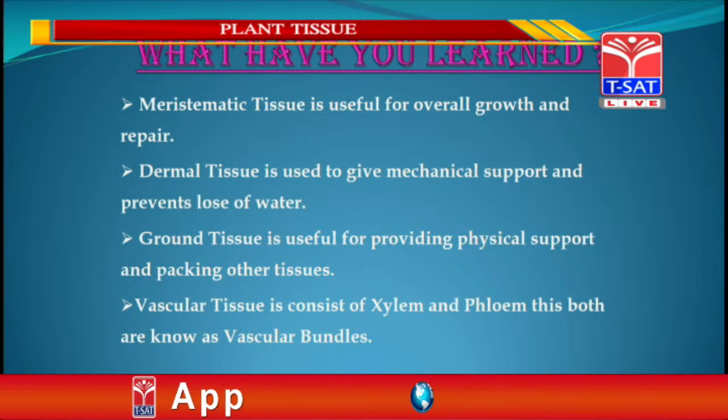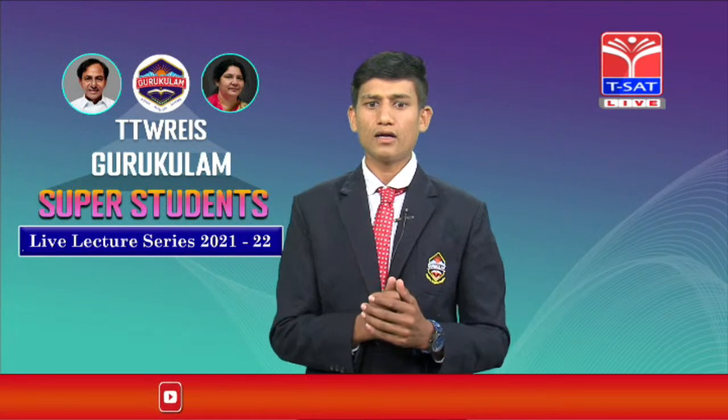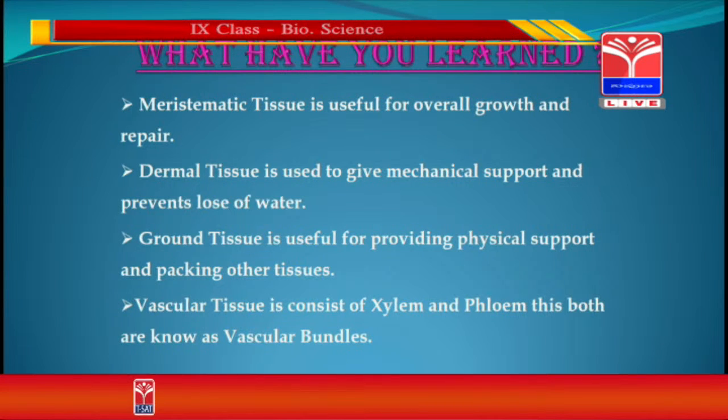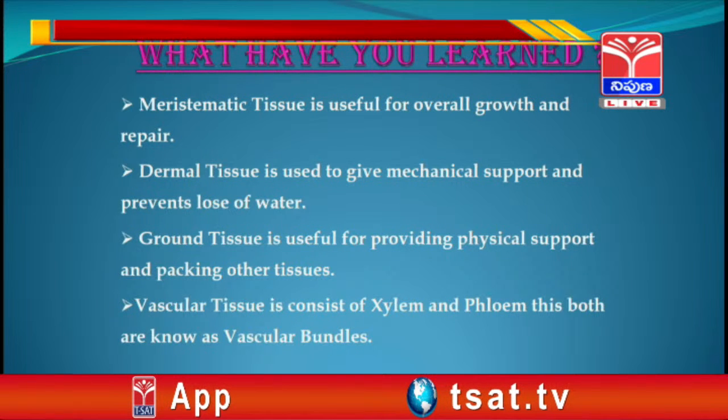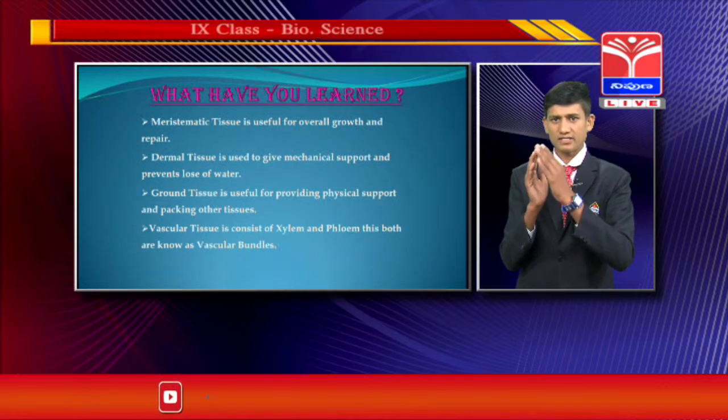And the second one, dermal tissue. Dermal tissue is used to give mechanical support and prevents the loss of water. Ground tissue is useful for providing physical support to the plant and packing other tissues. And the vascular tissue consists of xylem and phloem. These both are known as vascular bundles.